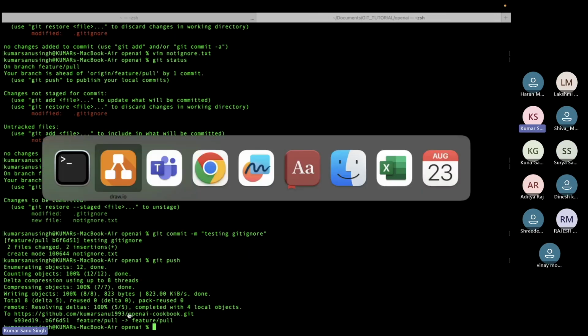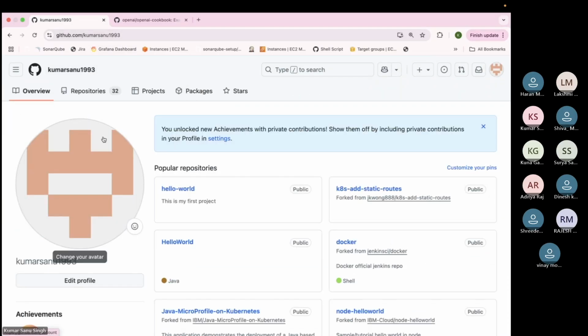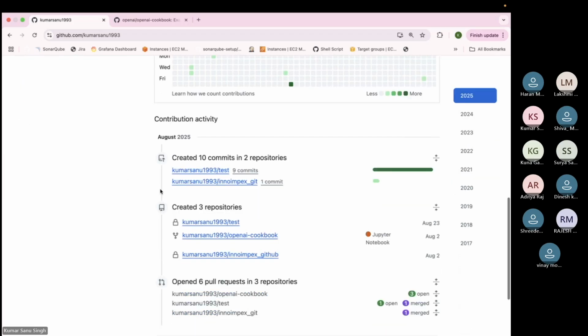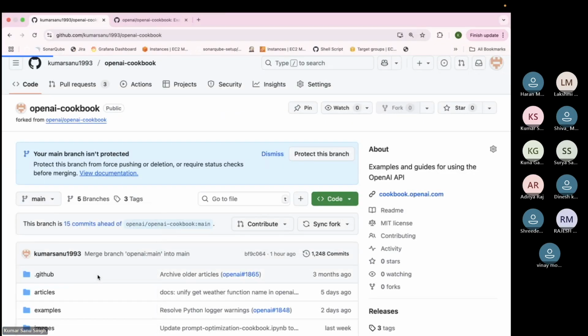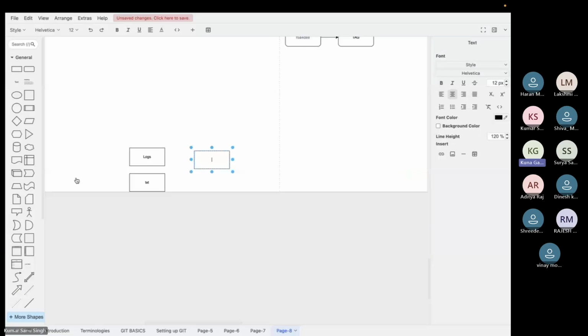Pushed. Let's see whether it came or not. What was the branch? Feature slash pull. So can you see that file? ignore.txt is there. No, no. Got it? Yeah.